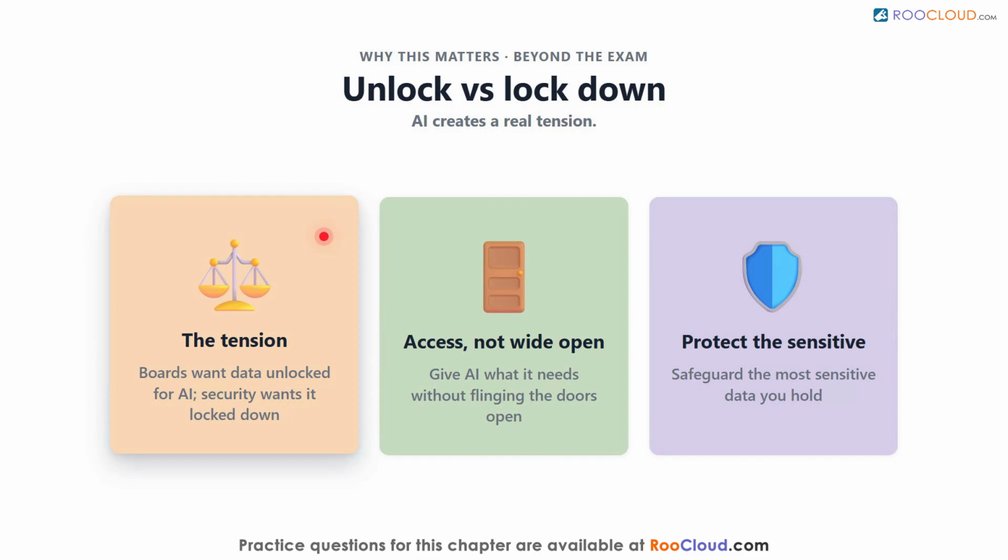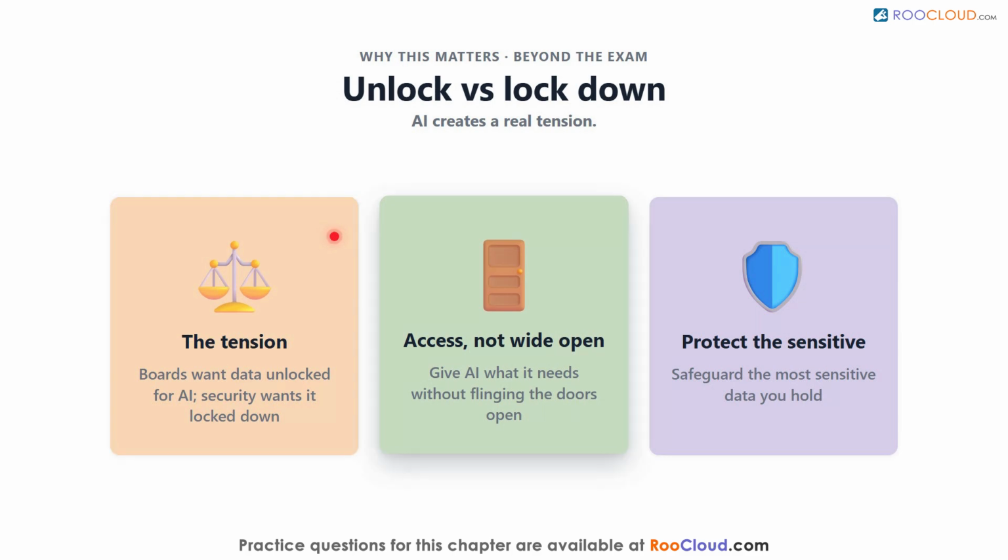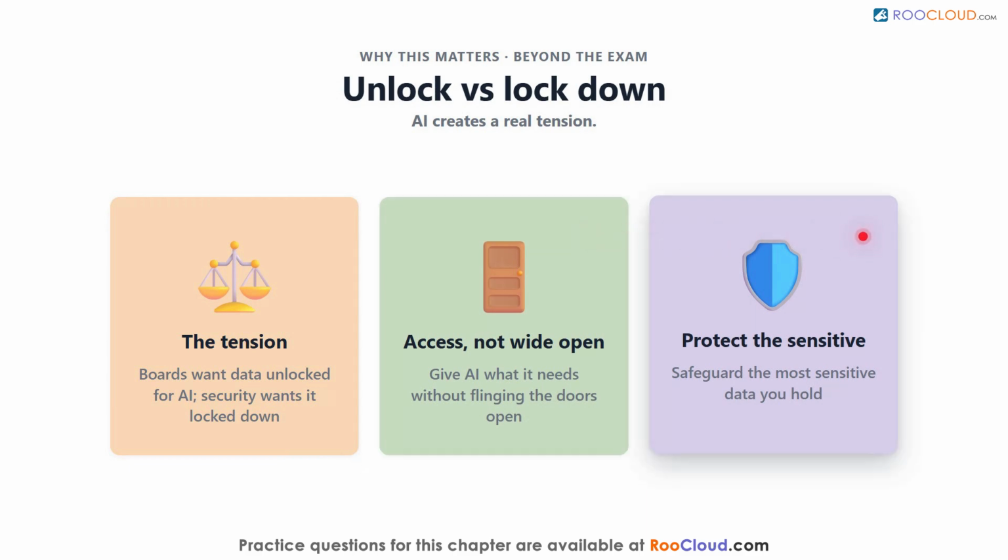AI creates a real tension. Boards want data unlocked so AI can use it, while security teams want it locked down. Understanding AI data security lets you give AI the access it needs without flinging the doors wide open, protecting the most sensitive data your organization holds.